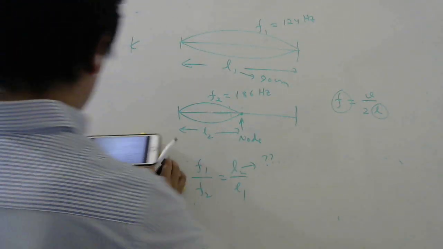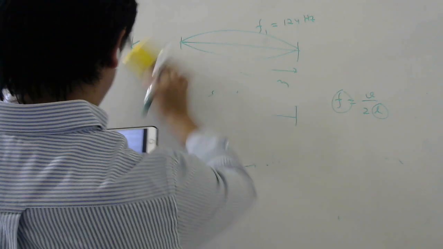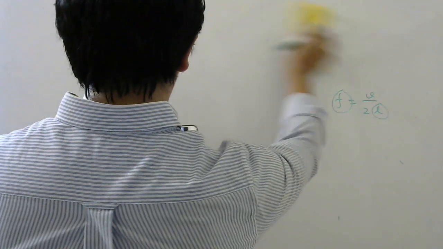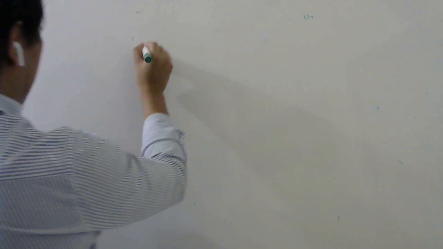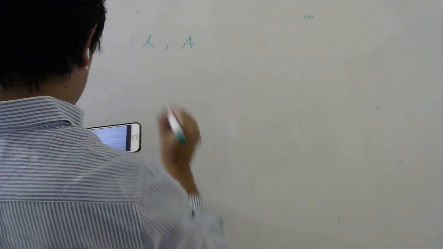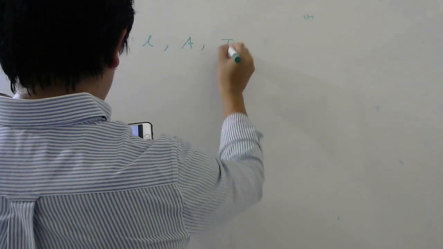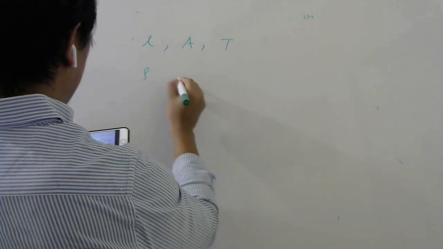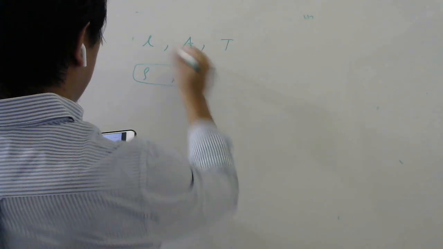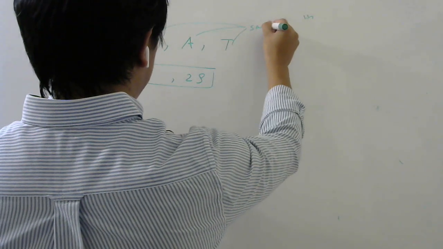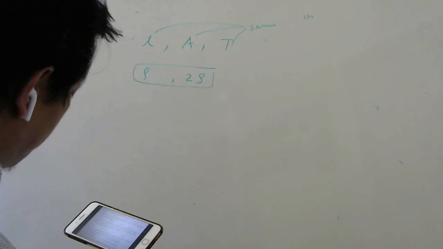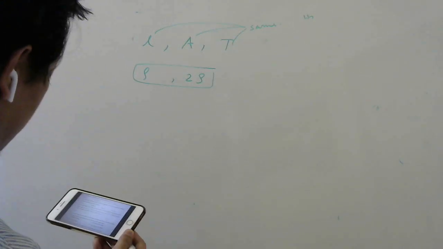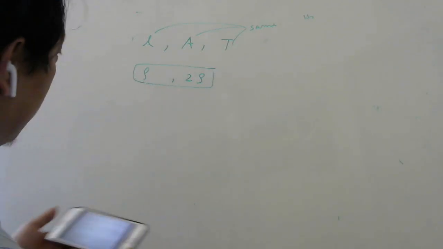Next question, let us see. Two vibrating strings, question 38. Two vibrating strings of same length, same cross section area, are stretched to same tension. So there are two strings, length is same, area of cross section is same, tensions are also same, but they are made of different densities. One is rho, the other one is 2 rho. So these two are different. All these are same. Each string is fixed at both ends. If V1 and V2 are the speed of the transverse waves in the strings with densities rho and 2 rho respectively, what will be V1 and V2?